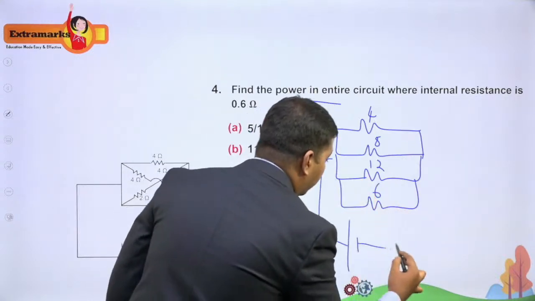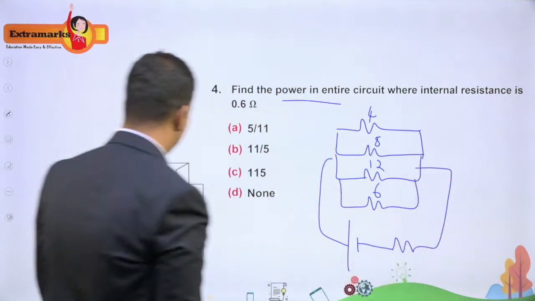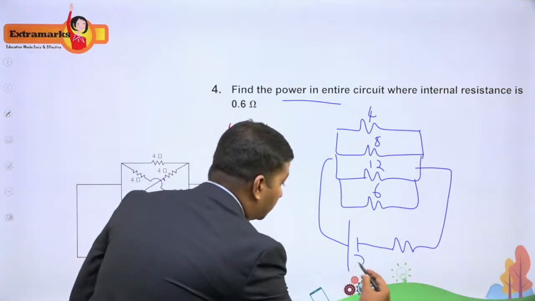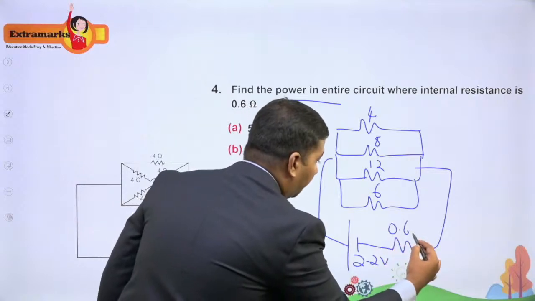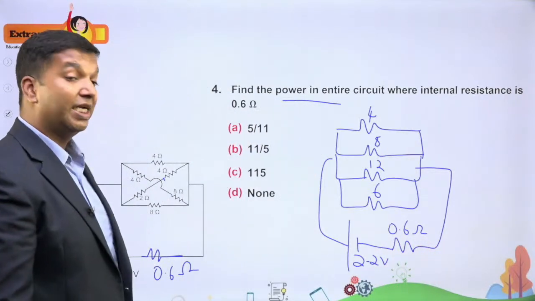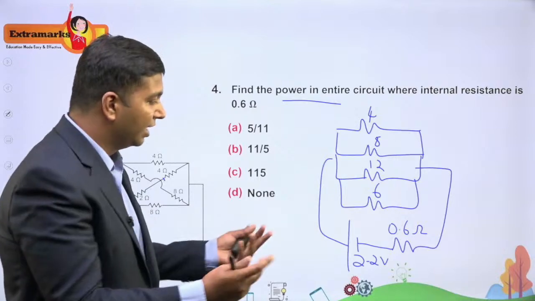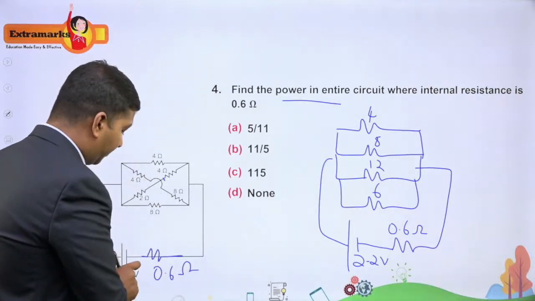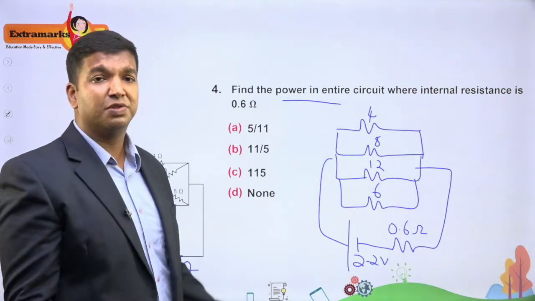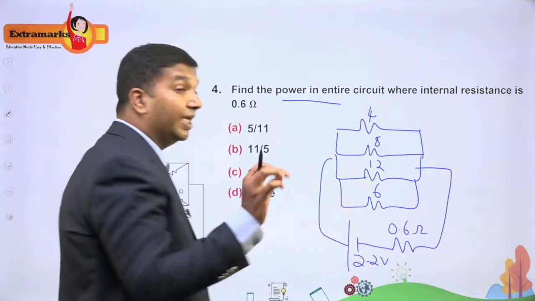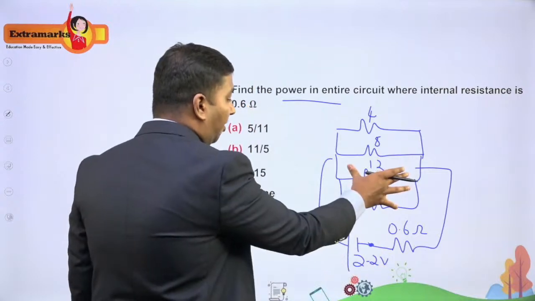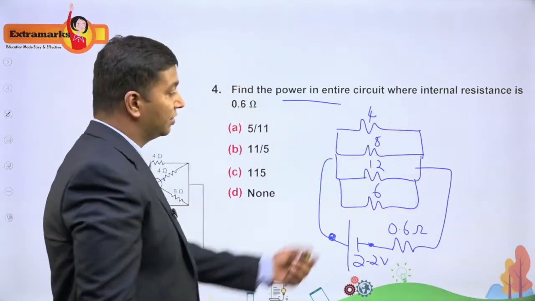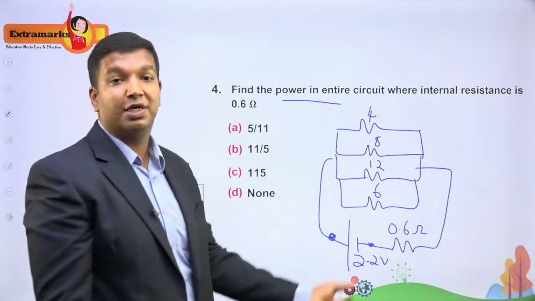Now this is connected to a battery, whose potential difference is 2.2 volts and you have an internal resistance of 0.6 ohms. That's all. All right. Now let us try to get the equivalent resistance. And finally, since you know the potential difference here, finally we can use that V square by R. So let me get the equivalent resistance across the battery now. So let me get the equivalent resistance of this parallel combination where you have 4 resistors in parallel.